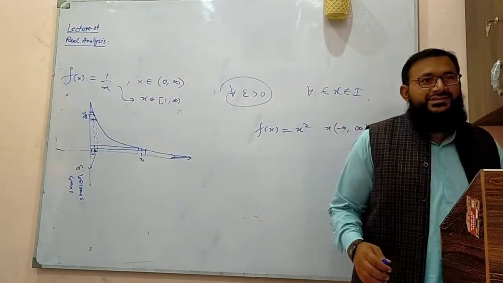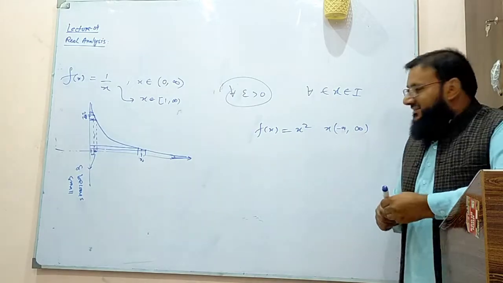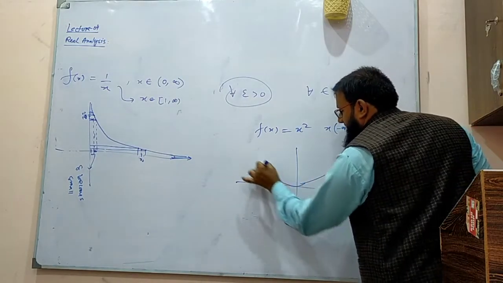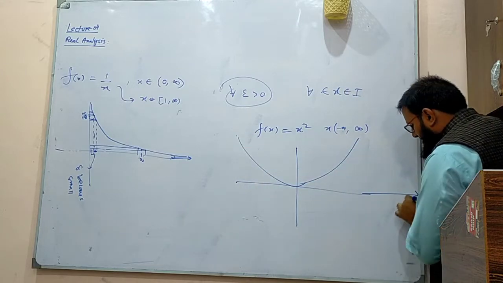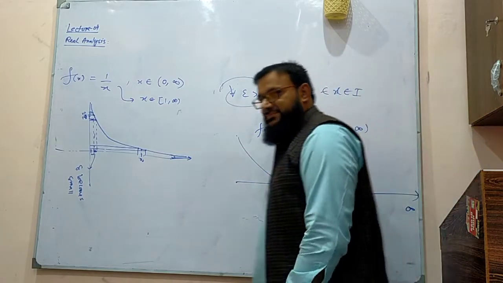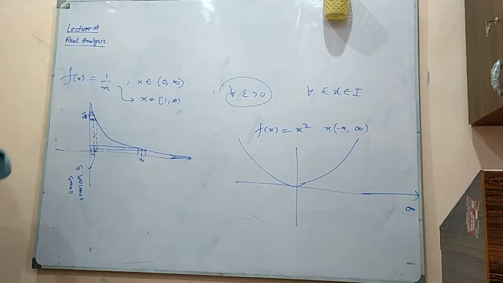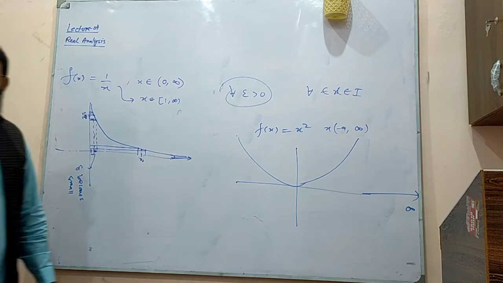It should be, but according to the definition it is not. Because when you go near to infinity, what happens? There are greater changes in the value of this function.